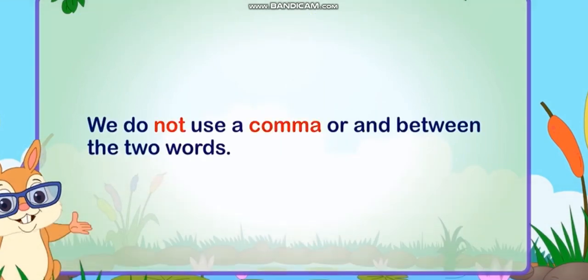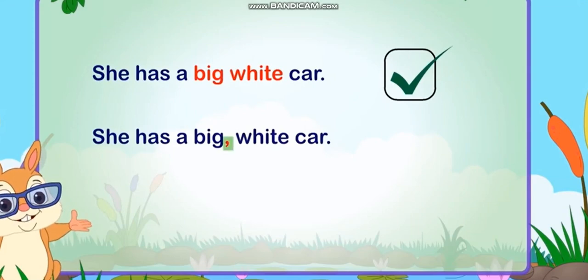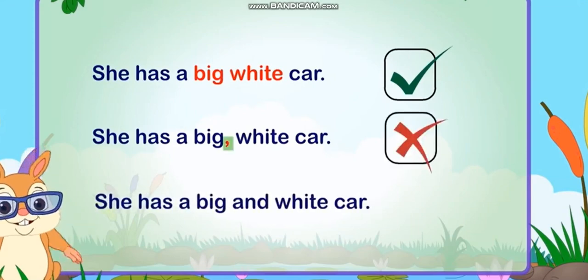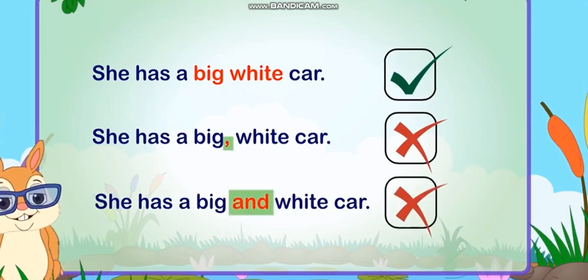We do not use a comma or and between the two words. Remember, we do not use any comma or and between two words. For example, she has a big white car. Correct. She has a big and white car. Incorrect.